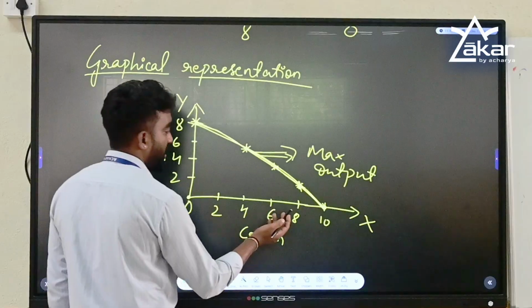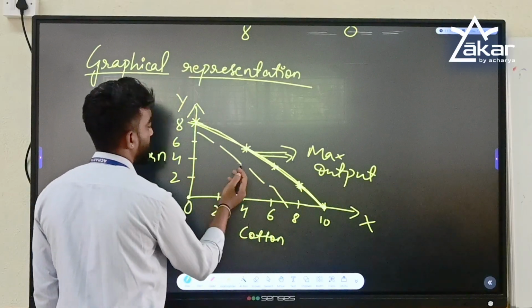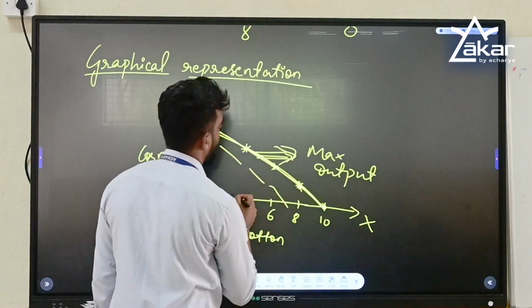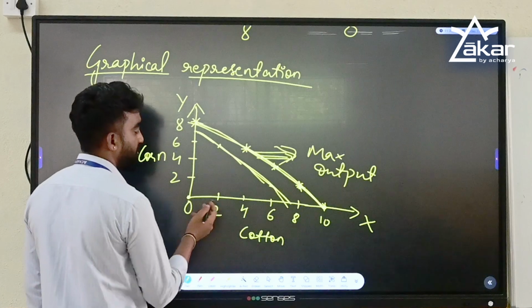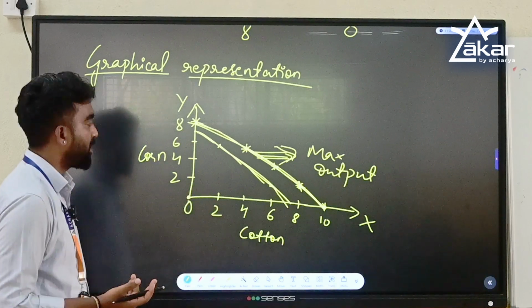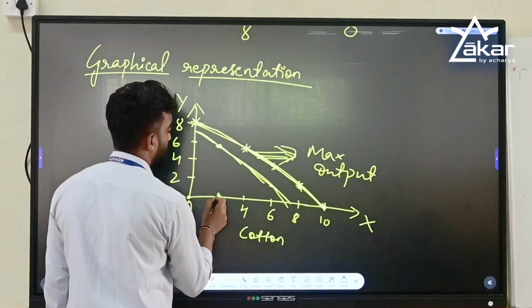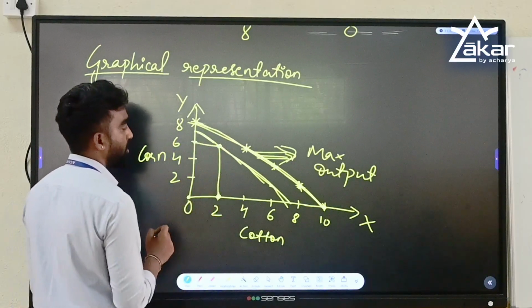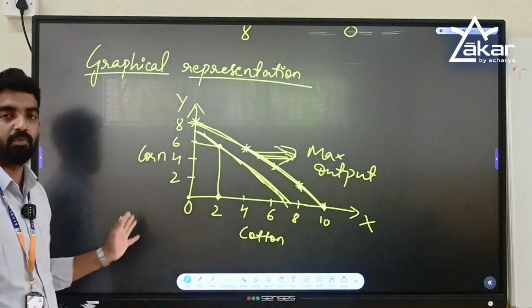So let's say now I am growing here with the resources available. This is the maximum output you can grow, but we are growing at a point inside this curve. Let's say with the available resources I am growing 2 quintals of cotton and 6 quintals of corn. So what is happening here? The curve is shifting inwards.